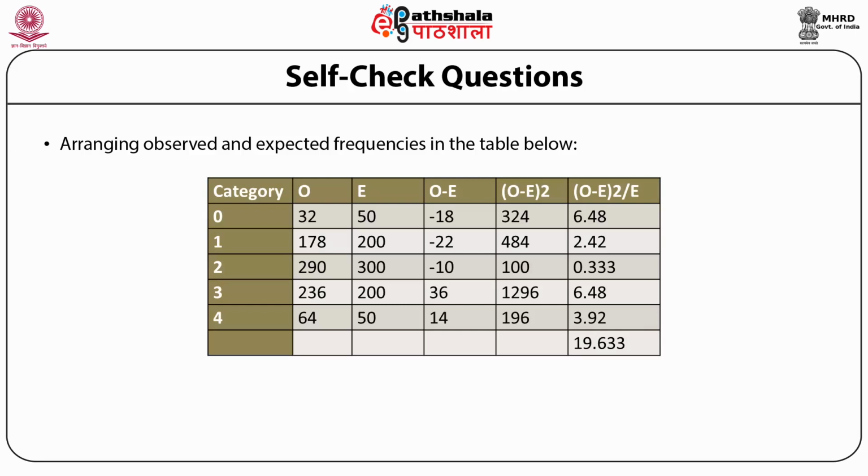Since the calculated value of chi-square is greater than the critical value of chi-square of 9.488 at a given level of significance and at a given degree of freedom, the hypothesis is rejected. Hence, we conclude that the male and females do not seem to be equally probable.